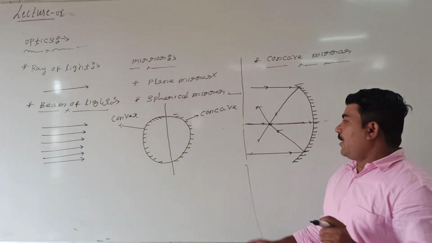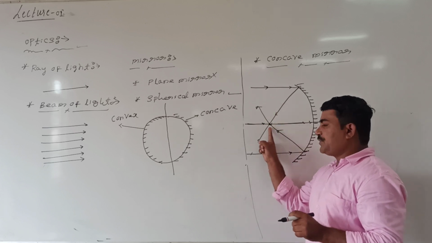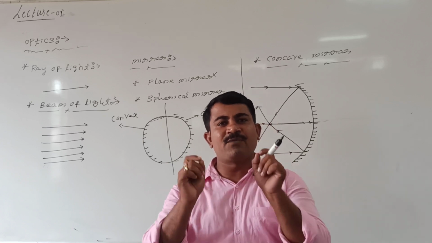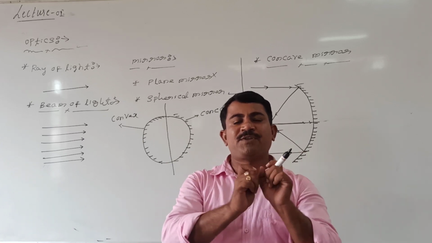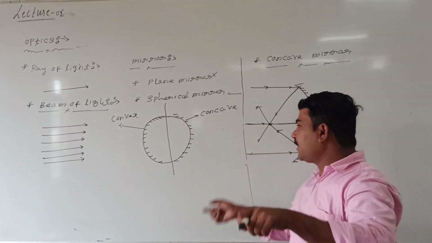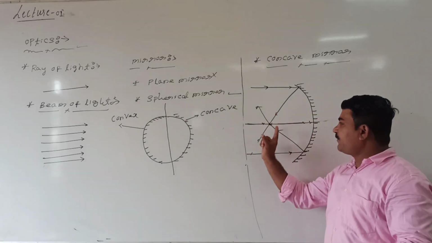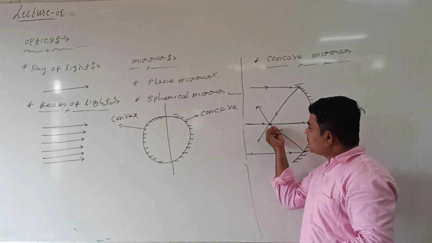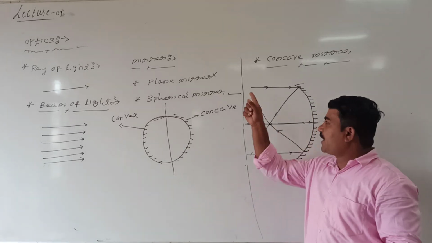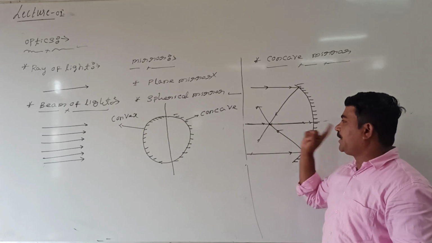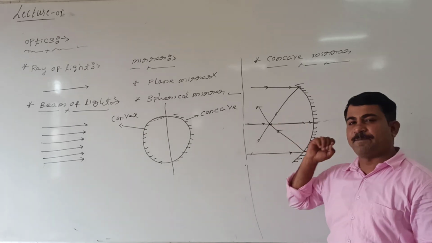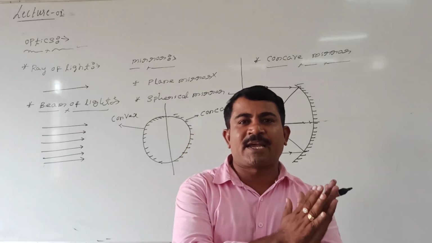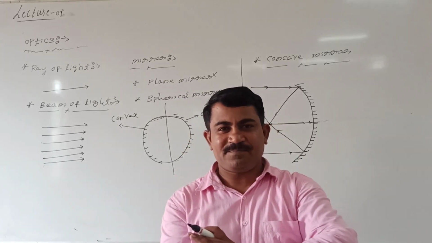Wherever the ray of light is meeting at this point, this mirror I can call a convergent mirror. Convergent mirror means the rays of light actually meet after reflection. I will discuss this point later. Remember simply, wherever light is incident and reflected and meets at a point, that concave spherical mirror I can call a convergent mirror.